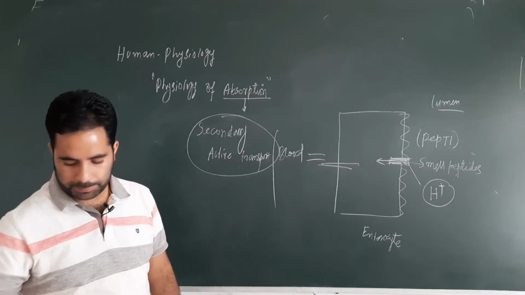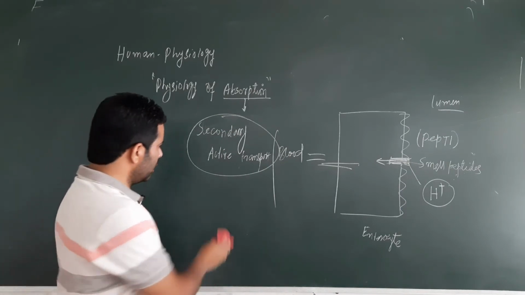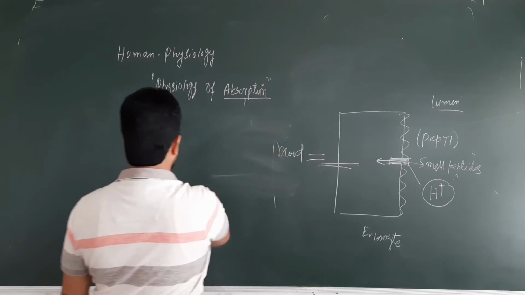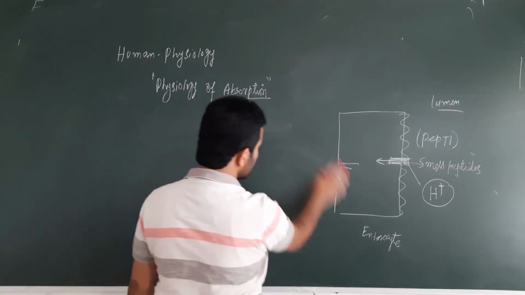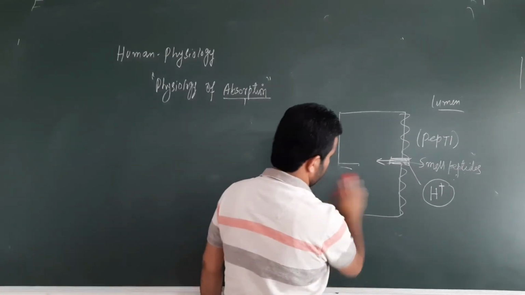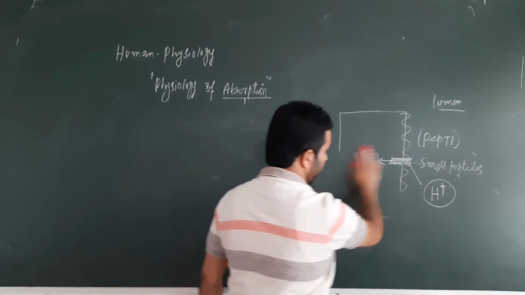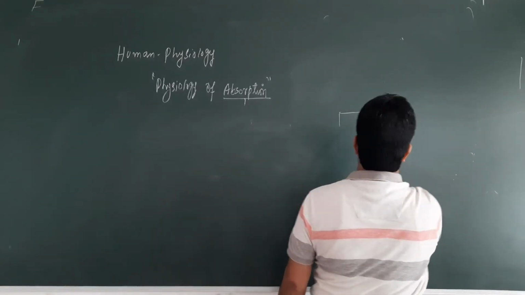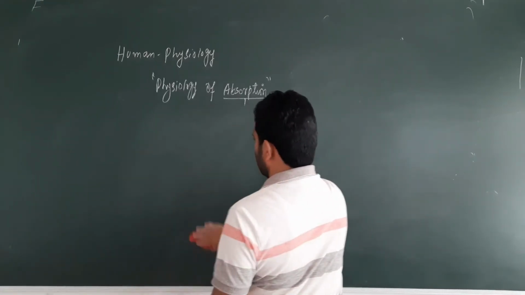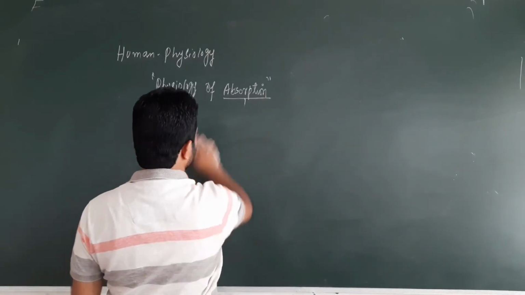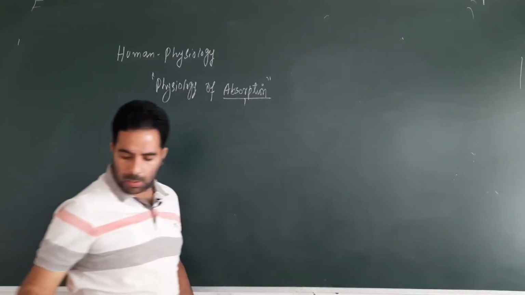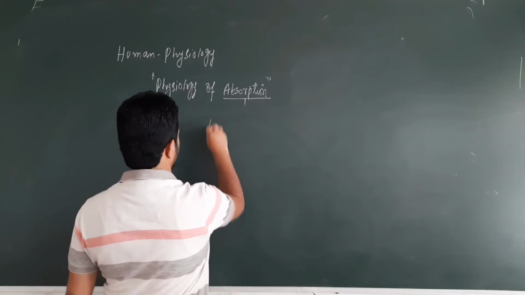Anyways, move ahead. Now lastly, I would like to discuss the process of absorption of fats, how the fat molecules are absorbed. So, absorption of fats.